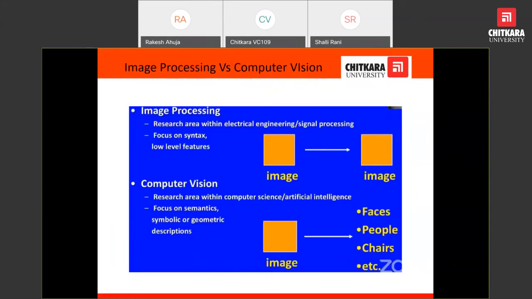Now we are in a situation to differentiate image processing from computer vision. In image processing, as we have already told you, the input is an image and the output is itself an image, but in a processed form. But with respect to computer vision, the input is an image or an attribute of an image, but the output may be describing the object, describing the scene. For example, the image may consist of faces, people, chairs, and so on.